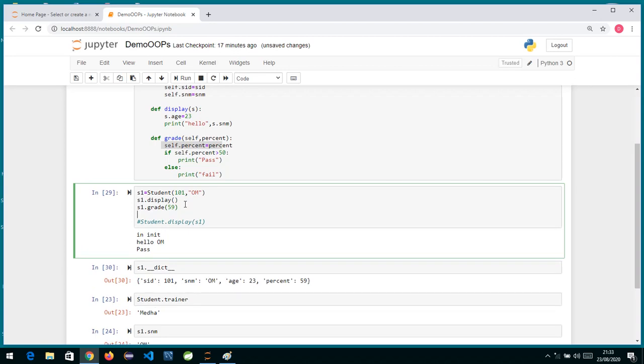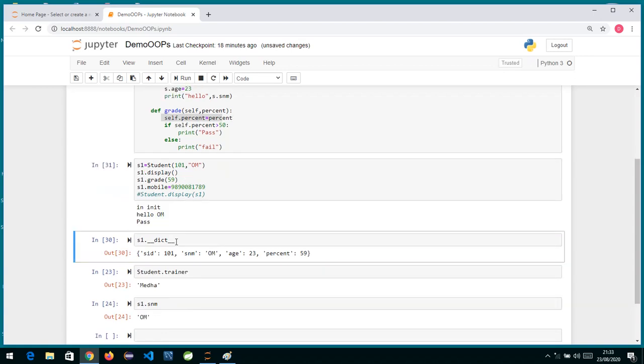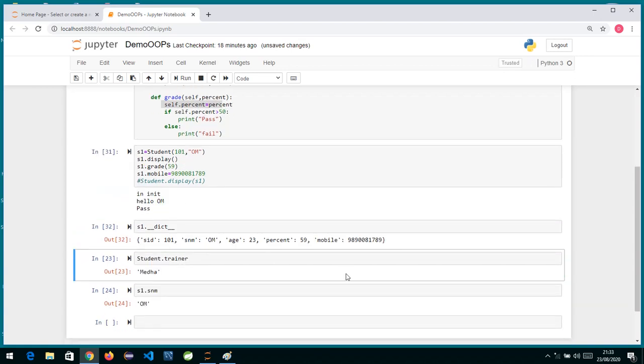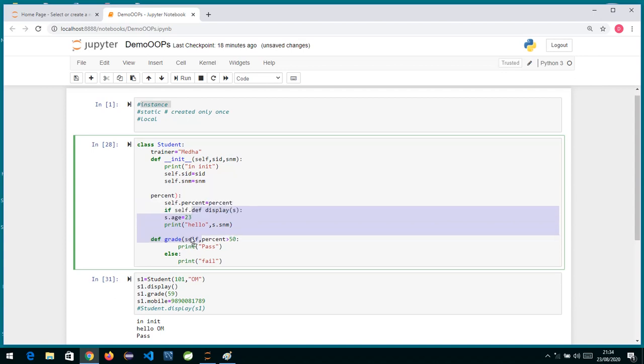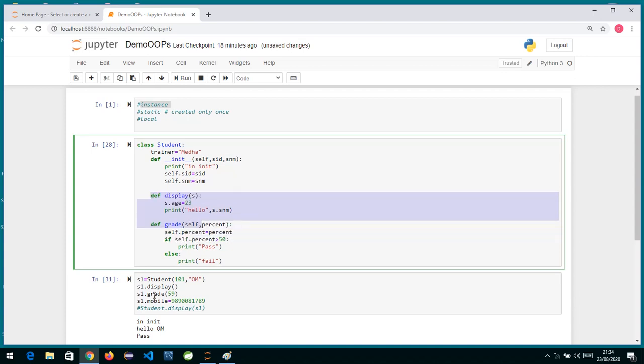Okay, similarly we can also create it here itself. Wherever you create an object, there if you want to attach a new instance variable like this, mobile is equal to some value, I write something here this way. Okay, now if I run it and check, here also we can see. So there are three places where you can create an instance variable: inside your init method, inside any of your instance methods wherever you want, and wherever you create an object, using the object name dot, here also you can create.